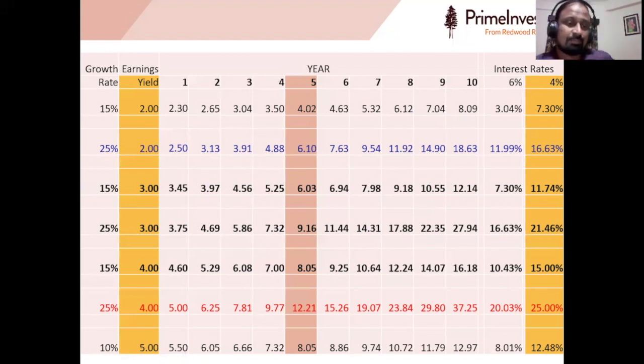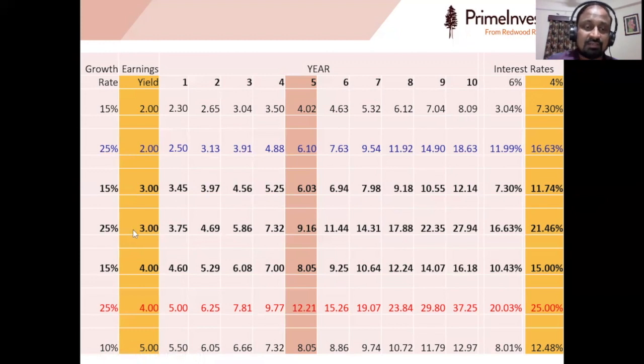The next bracket is 3% and 15%. Here also, if the interest rates stay at 4%, or if it does not rise much, then for a company trading at 3% earnings yield and 15% growth, there is a decent chance of making decent returns. But if it is 3% and 25%, then returns are very good, because in 1 year itself the company will almost match the risk-free or the interest rates, and then again it is growing at a faster pace also, so the returns will be very good.